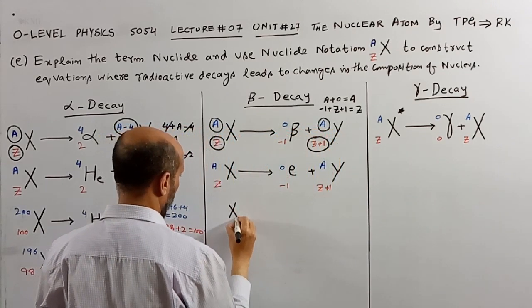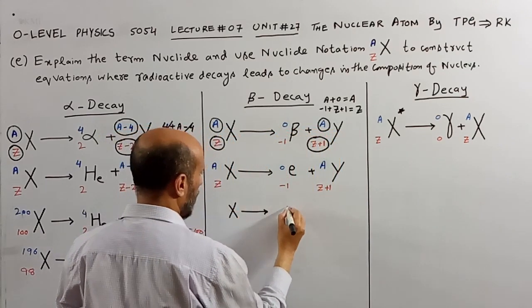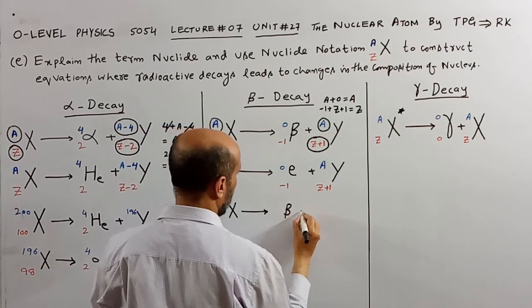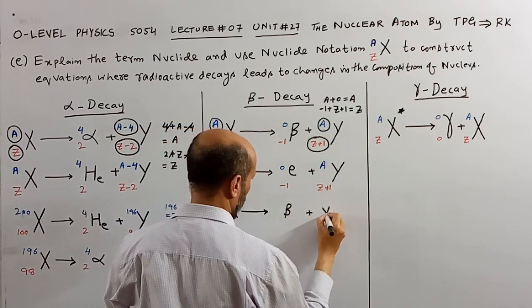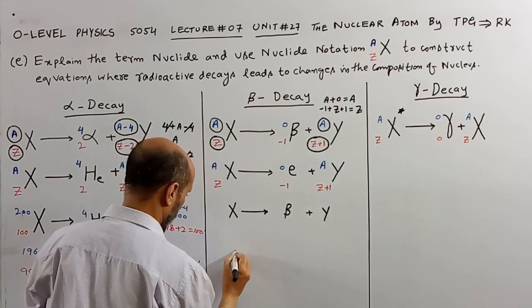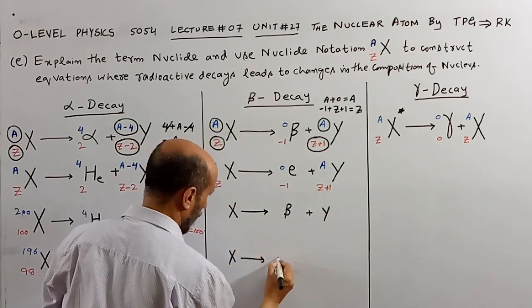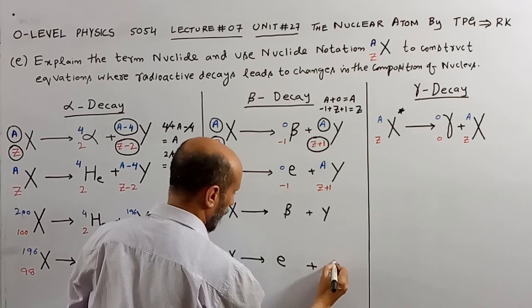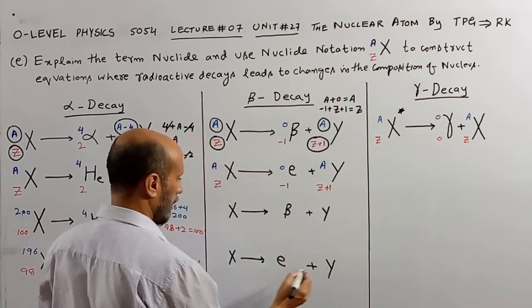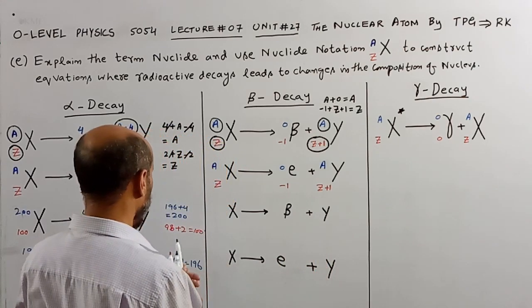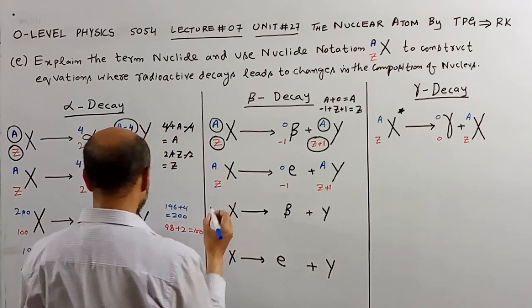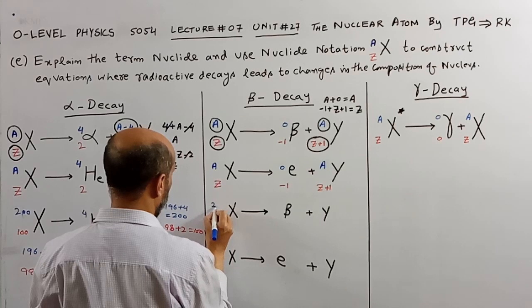X gives beta plus Y. Let's suppose the value of A is 200.